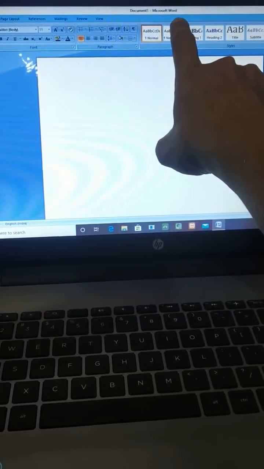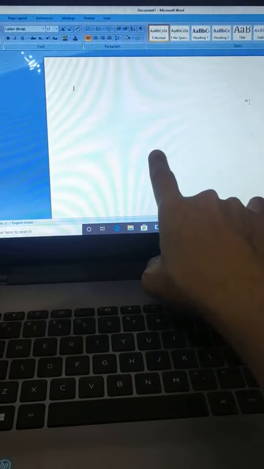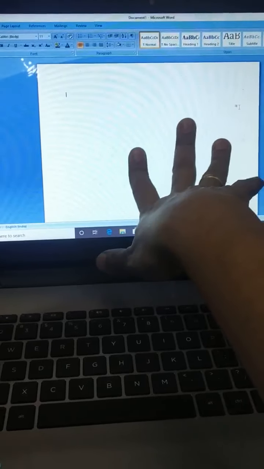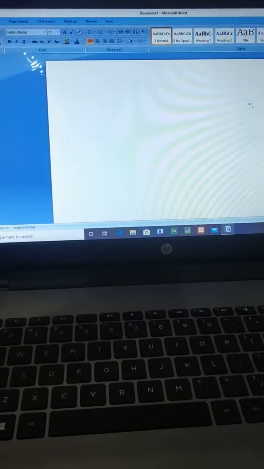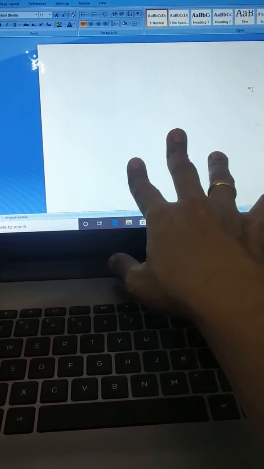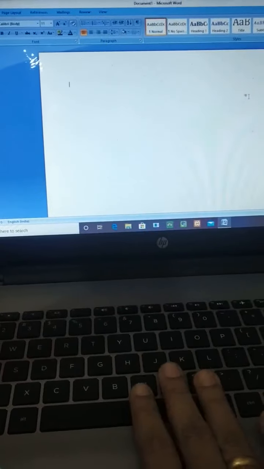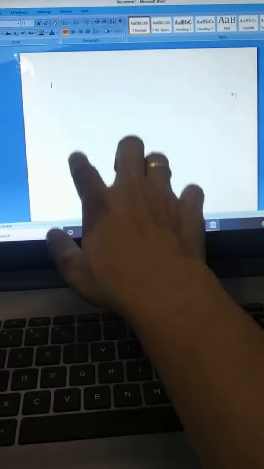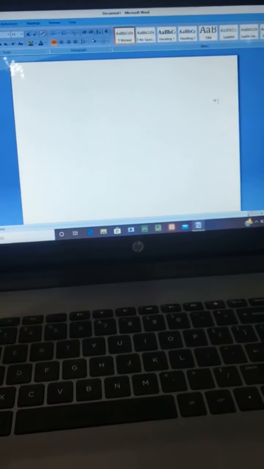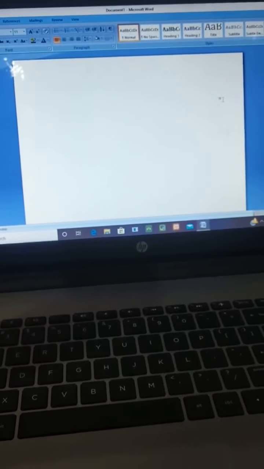So we have opened the Microsoft Word application or software here. This application is actually used to enter text or graphics, and we can make many modifications in the text or graphics that we create here. Understood? So, in this chapter, first we are going to learn how to draw a table in Microsoft Word.